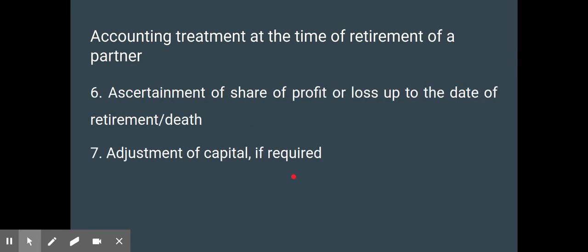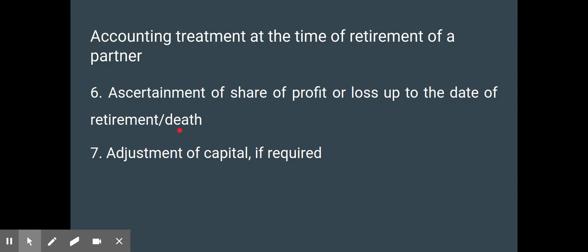Ascertainment of share of profit or loss up to the date of death or retirement. For example, if a partner is retiring in between the year, then the share of profit or loss should be ascertained from the date of the beginning of the financial year to the date of retirement.